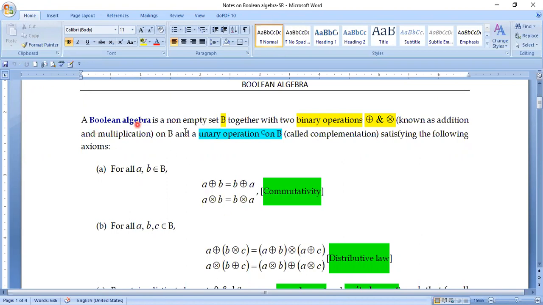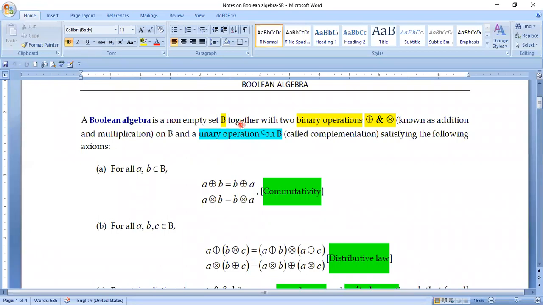So the first requirement of Boolean algebra, to define this algebraic structure, we need a non-empty set. And on this non-empty set, previously in group theory, we only defined one algebraic operation, that is addition, any sort of addition. In ring theory, field and integral domain, we defined two algebraic operations on a non-empty set.